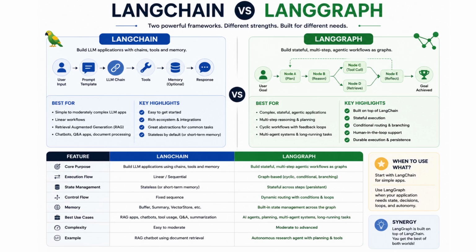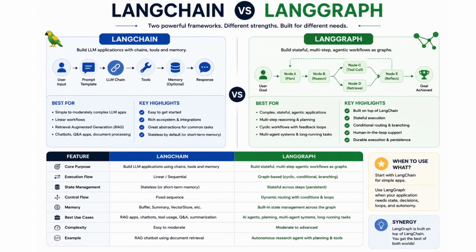So if your application simply retrieves documents and generates an answer, LangChain is enough. If your application needs planning, multiple decisions, retries, loops, human approval, or multiple AI agents, LangGraph becomes a better choice. So that's why modern AI applications are built using LangGraph.